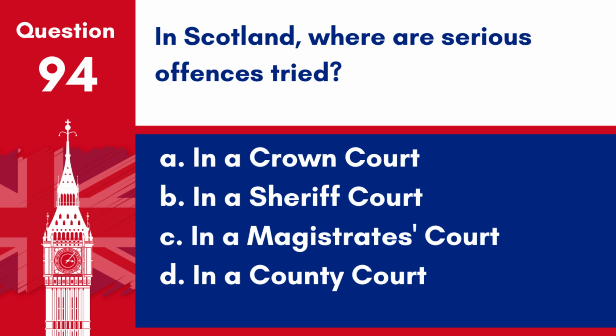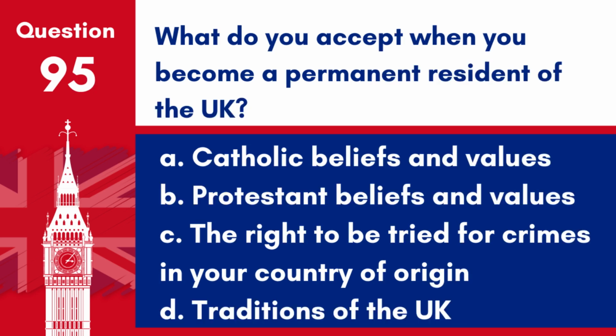Question 94. In Scotland, where is a serious offence tried? A. In a Crown Court. B. In a Sheriff Court. C. In a Magistrates' Court. D. In a County Court. Answer: B. In a Sheriff Court. In Scotland, serious offences are tried in a Sheriff Court, which deals with both civil and criminal cases, including serious criminal offences.